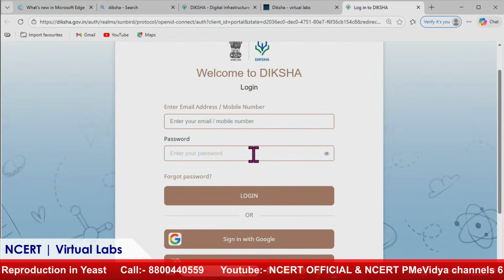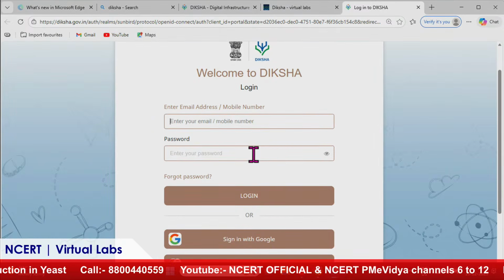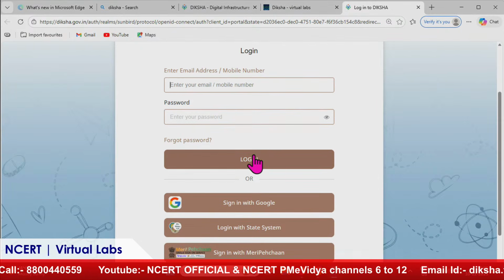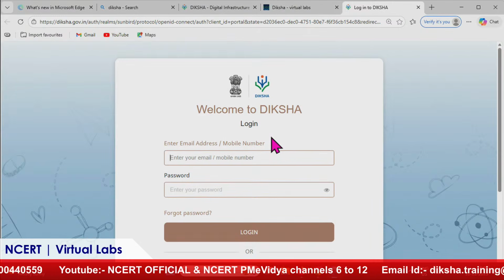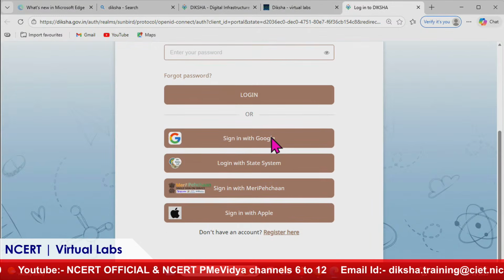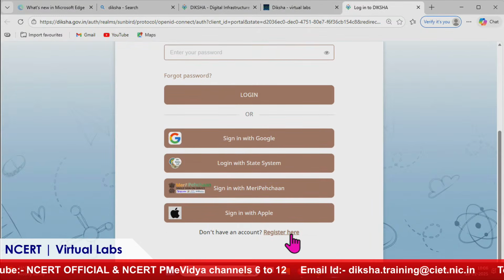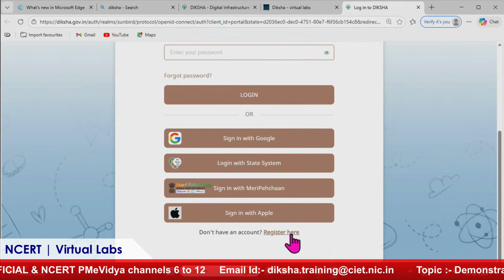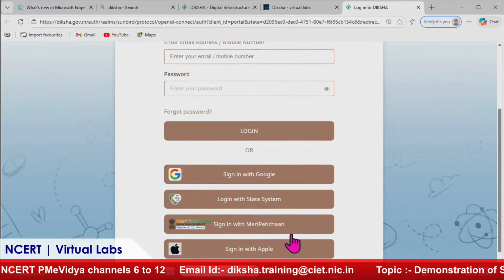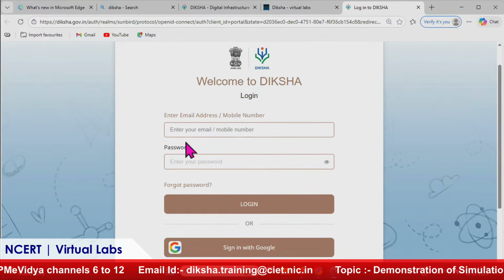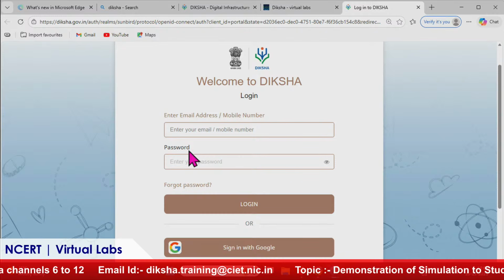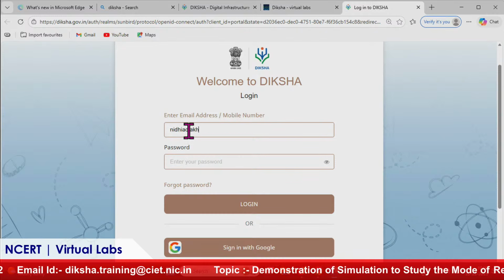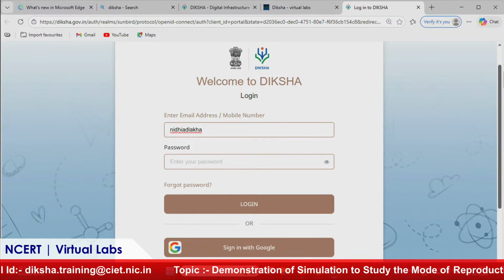So you can log in here just once and you will stay signed up then. Yes, for the entire day you will stay logged in. So if you are visiting Diksha for the very first time, you have to scroll down. You can see that here we have register here option. You have to click on register here and just give basic information which is asked, and then the email address and password you had written while registering yourself, that you can enter here. So here I'm typing the same.